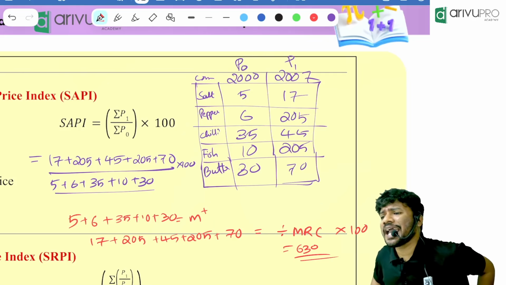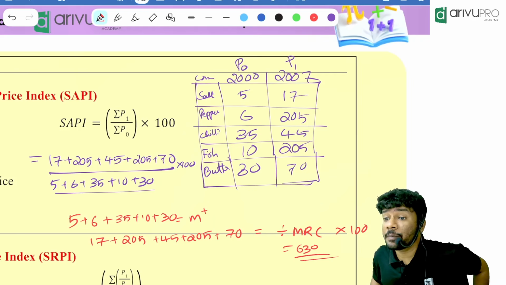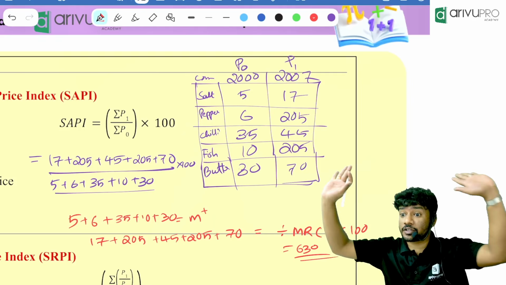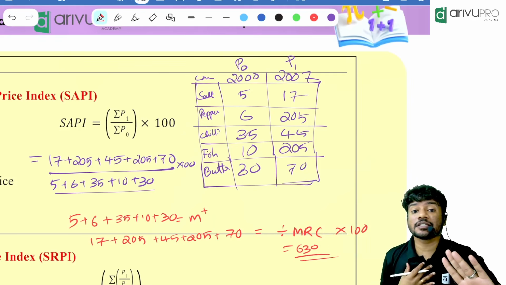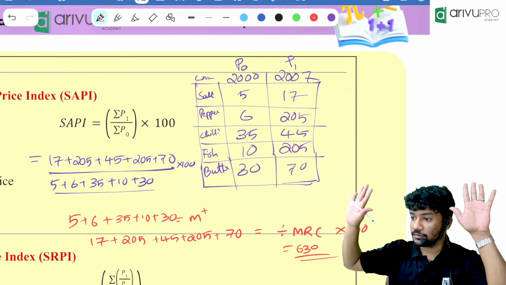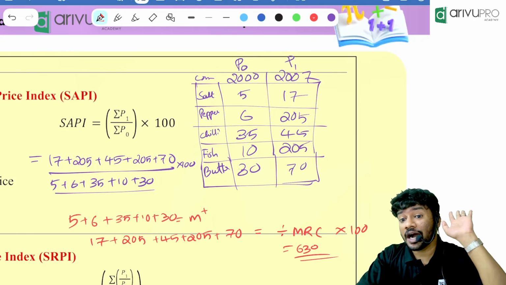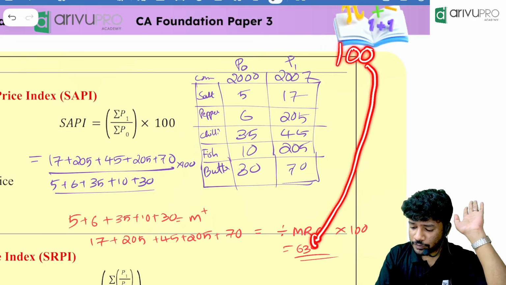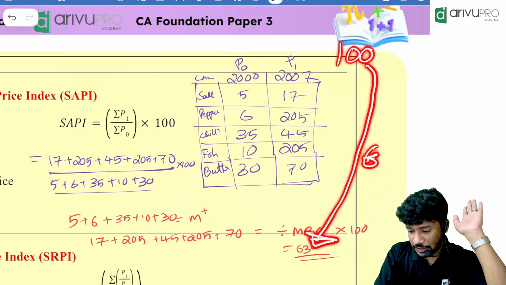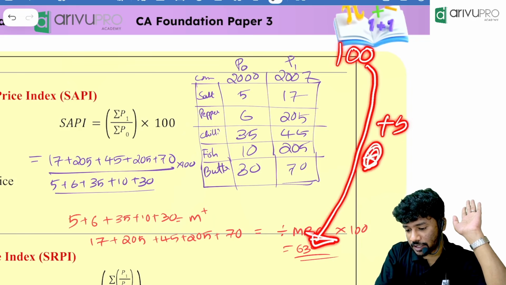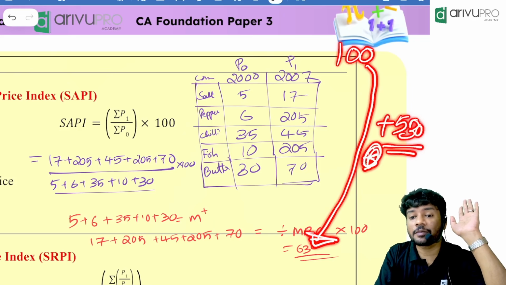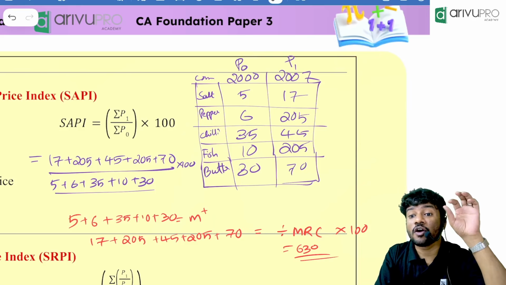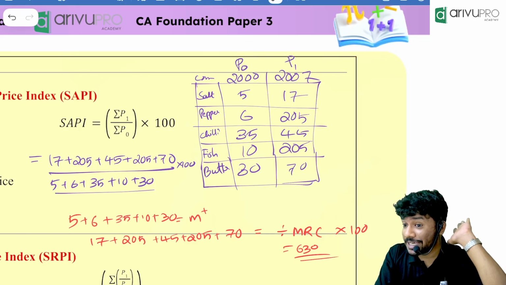Now, what usually happens is, if the base year index is not mentioned in the question, we will assume that the base year index was 100. Base year index is how much? 100. Now, if you ask me that 100 became what over here? 630. That means how much increment is there? 530 increment is there. Keep it in your mind. So the prices went up by 530. Keep it in your mind.